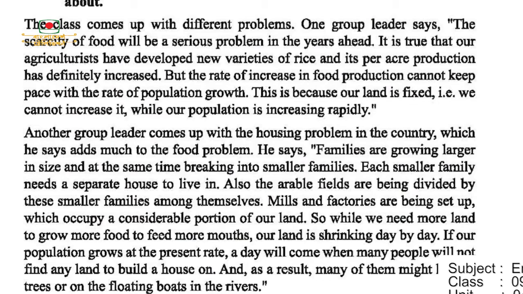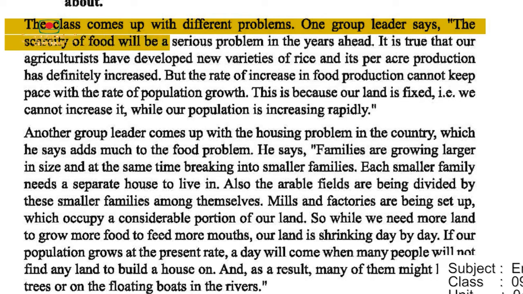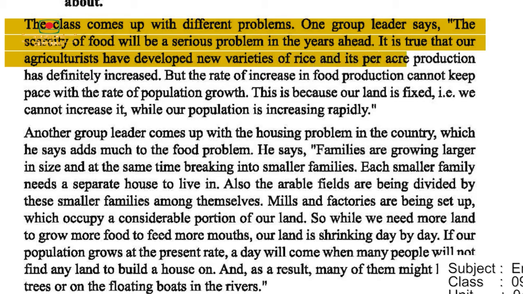Okay, lesson 3, our food and shelter, from your book. It's page number 48. C number passage. The class comes up with different problems. One group leader says the scarcity of food will be a serious problem in the years ahead. It is true that our agriculturists have developed new varieties of rice and its per acre production has definitely increased.